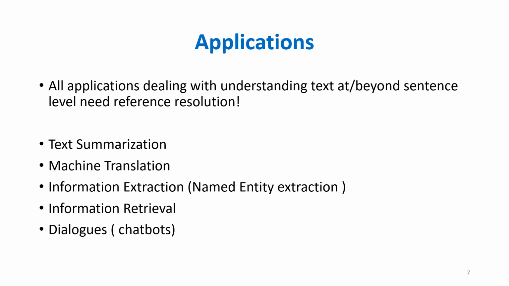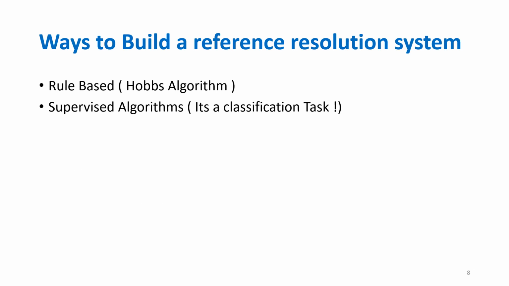That's where they make an impact. And of course, in dialogue systems, when we are speaking, we will definitely have so many anaphoric references. That needs to be sorted out when we are building a dialogue system or a question answering system, like we have in chatbots.